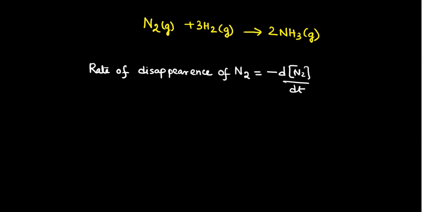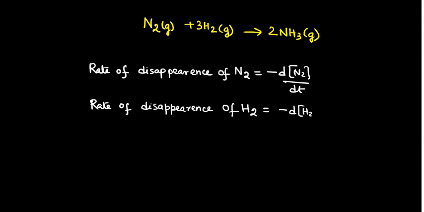Now H2 is the other reactant. So rate of disappearance of H2 is equal to minus dH2 by dt.